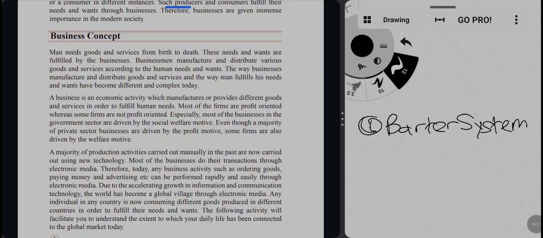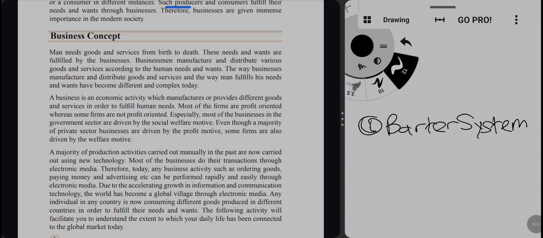The second thing is the business concept. What is called a business? This barter system, the exchange of goods, developed into business. Man needs goods and services from birth to death. In every second we consume something, whether it is a good or a service, so we need something to live as a human being.